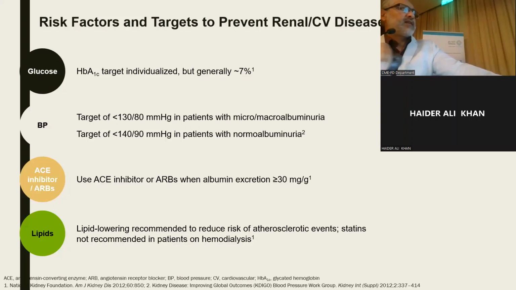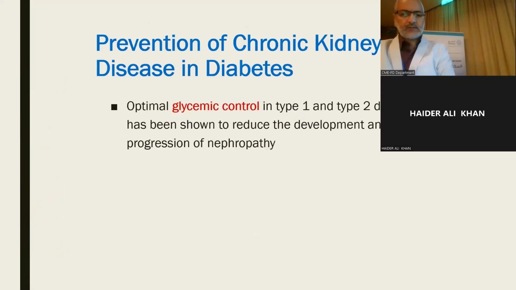The use of ACE inhibitors and ARBs is very important for patients with urinary albumin excretion above 30 milligrams, along with reducing lipids by using statins or other medication to achieve the target lipid profile, to prevent progression of atherosclerotic heart disease or developing cardiovascular complications.